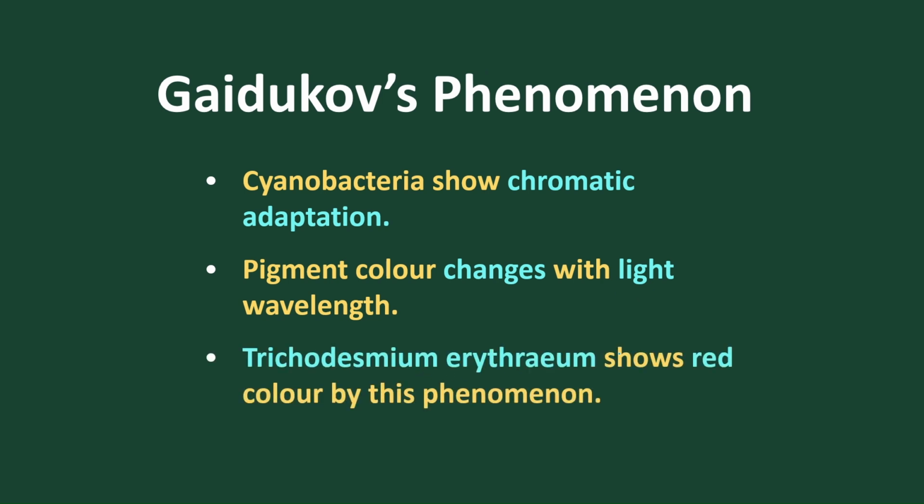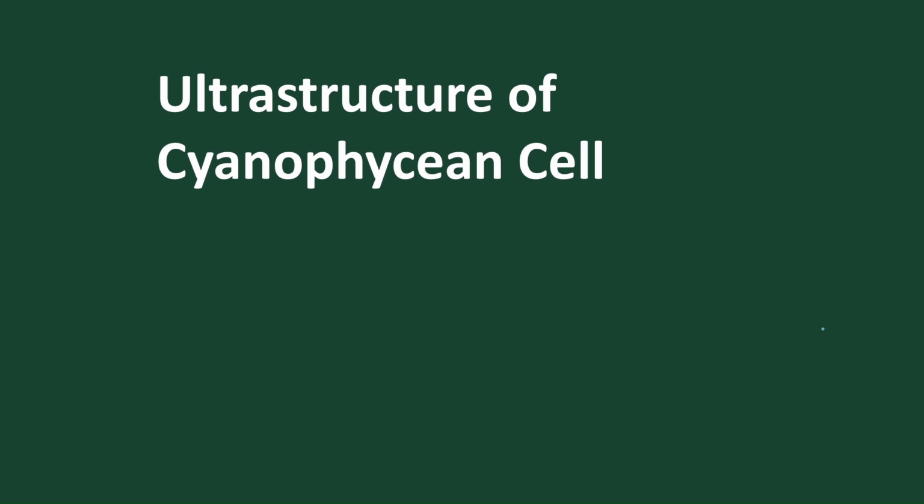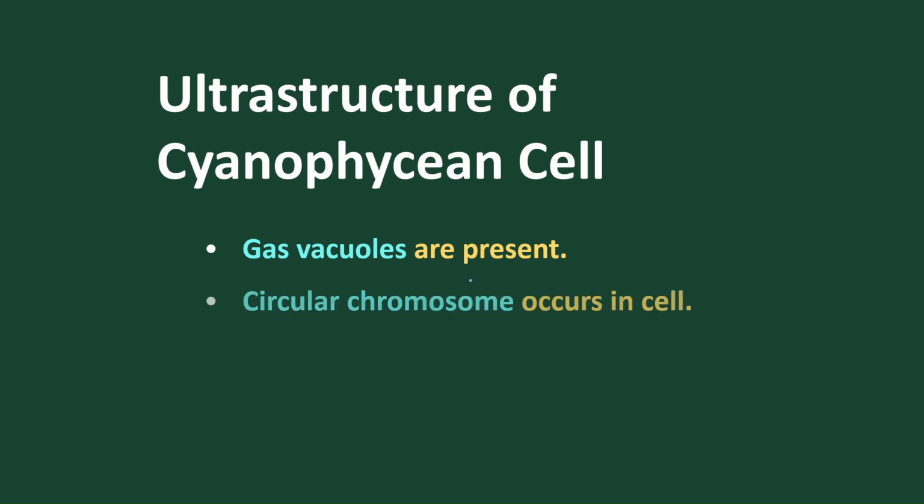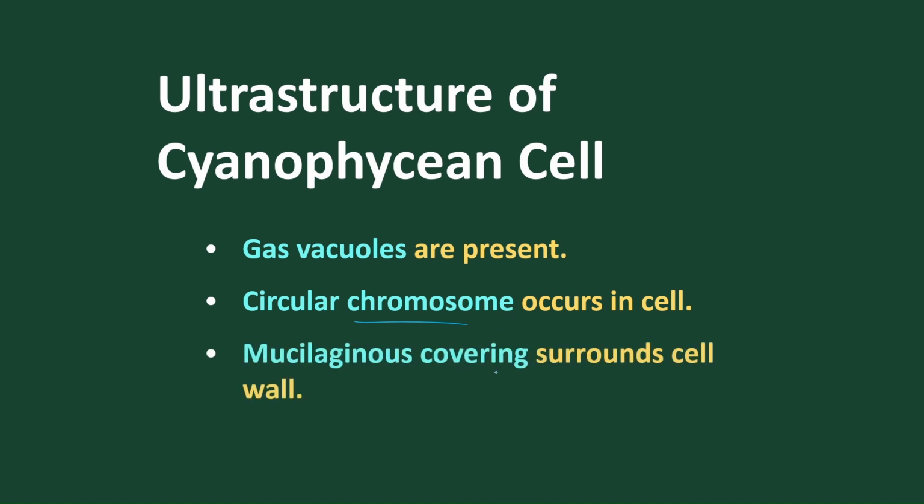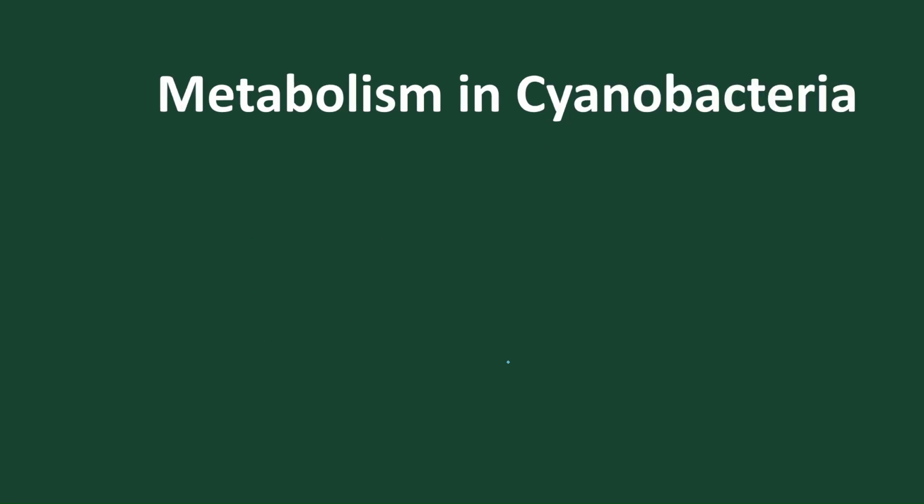So Trichodesmium erythraeum present in the benthic region shows red color, whereas blue-green algae present on the surface show blue color. This is about chromatic adaptation. Let's briefly discuss what the structure contains. Gas vacuoles are present, circular chromosomes, that is circular DNA, are present, and mucilaginous coverings surrounding the cells provide protection.